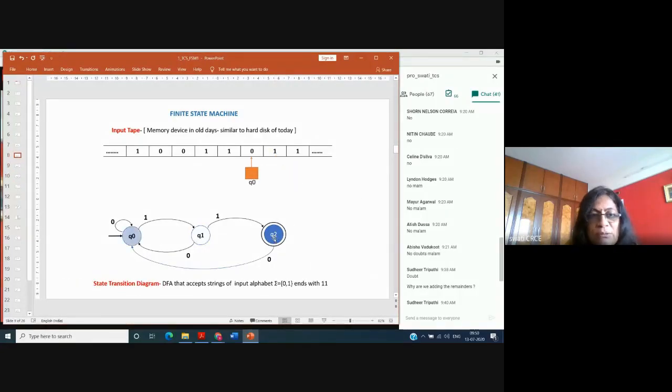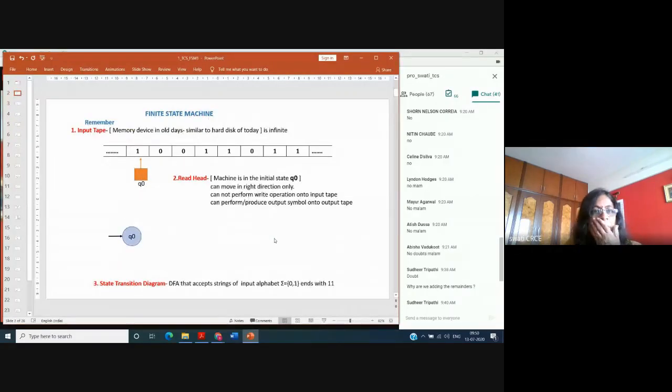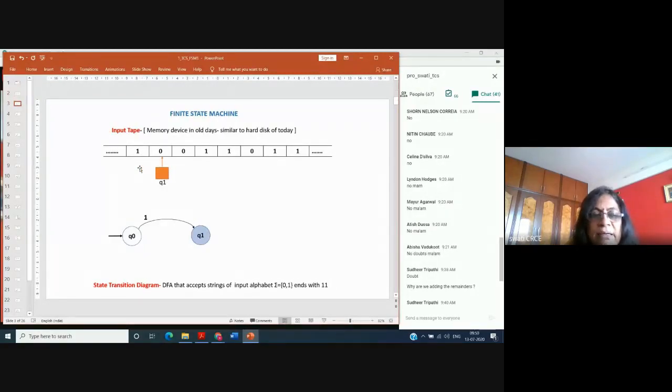A machine has the input tape where input symbols are stored. There can be an output tape where output symbols are also stored. The read head reads the data, after reading it by default goes to the right, and the state can be changed. Now this is the active state with 0, like this.